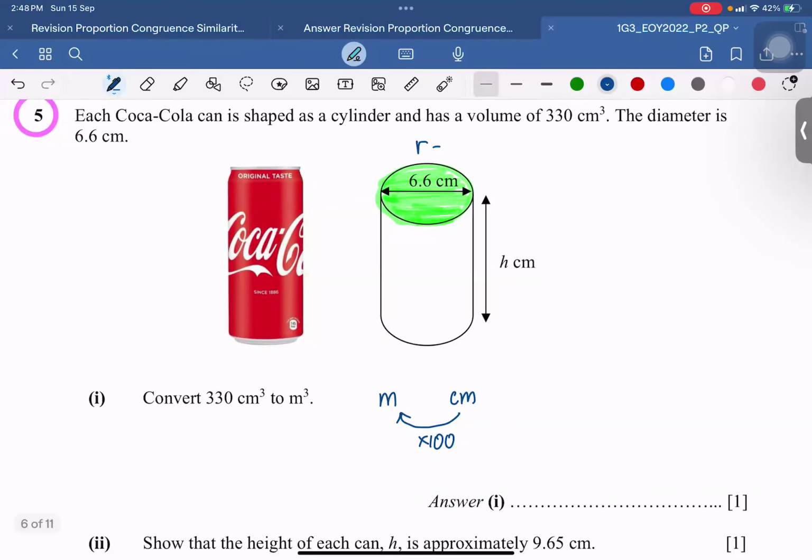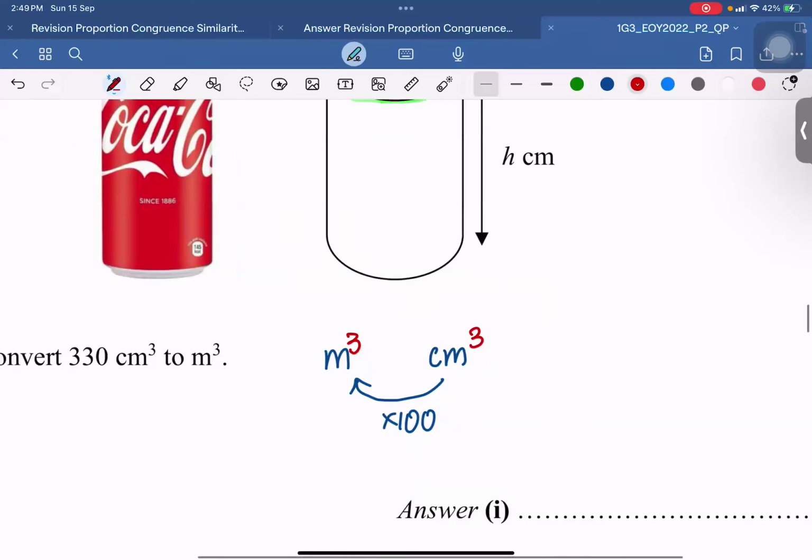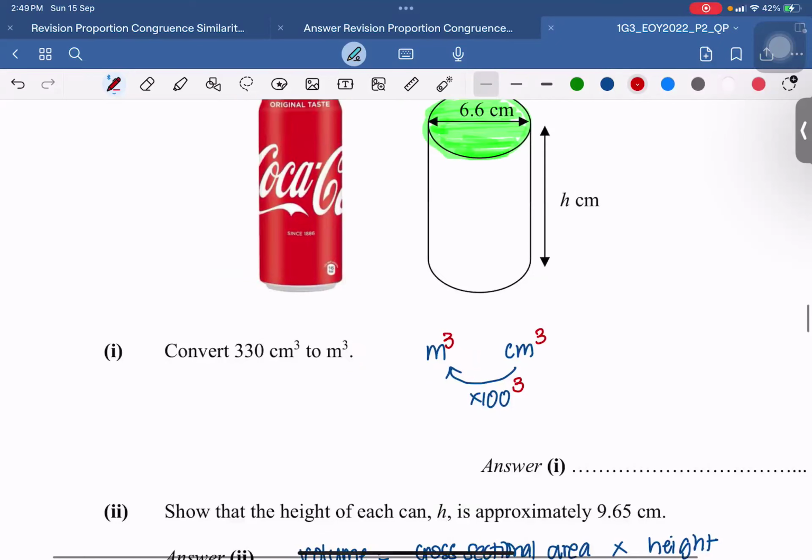So convert cm cube to meter cube. From cm to meter, I need to multiply by 100. But to convert cm cube to meter cube, I need to times 100 what? Is it just multiply by 100? Yes, thank you, Trivia. Multiply by 100 cube. But wait a minute, sorry, the other way around.